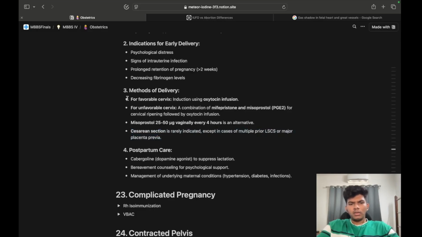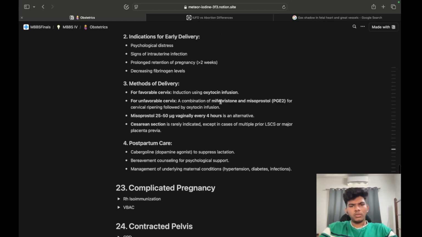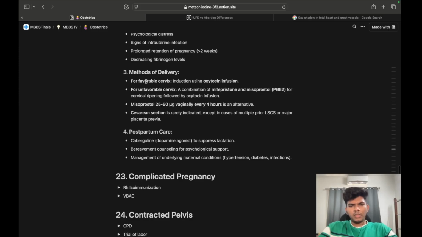Again, if the cervix is favorable, oxytocin infusion, so that it is like a normal labor. If unfavorable cervix, mifepristone and misoprostol for cervical ripening, which is what we want. Misoprostol 25 to 50 microgram vaginally every 4 hours is an alternative, and caesarean section is rarely indicated except in cases of multiple prior LSCS or major placenta previa. So that brings us to the end of methods of delivery.